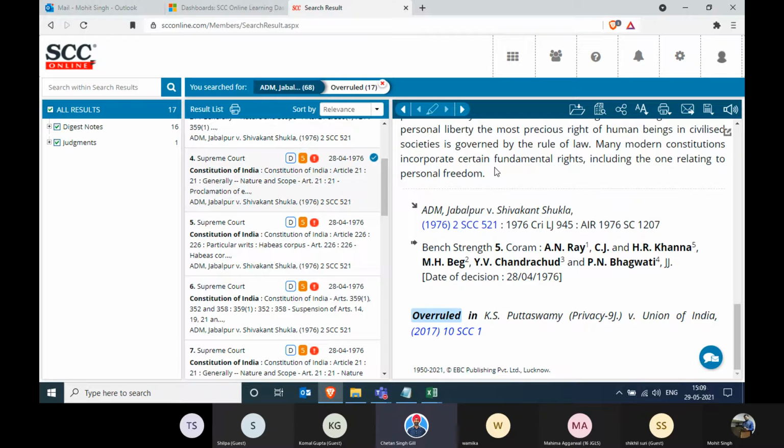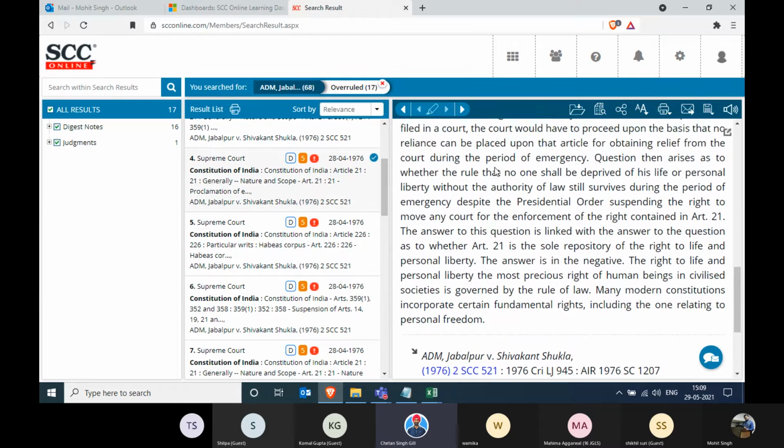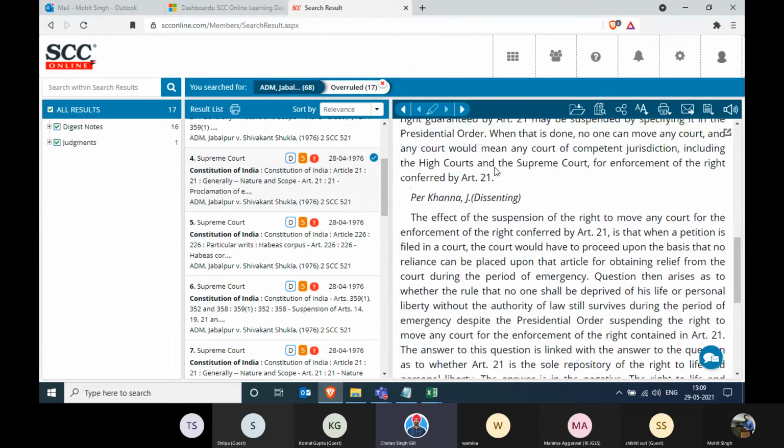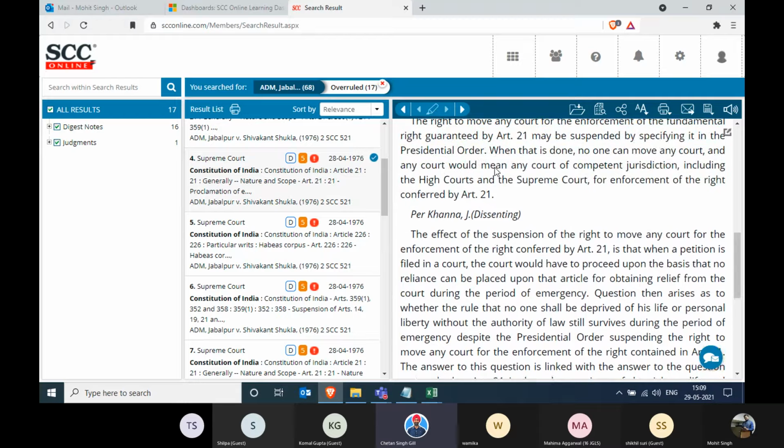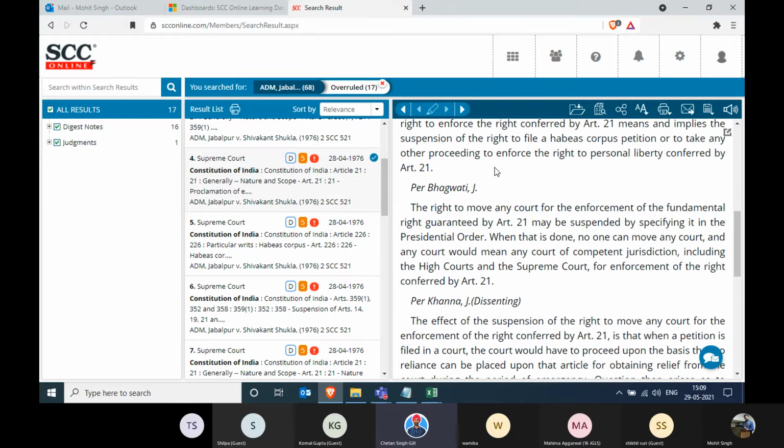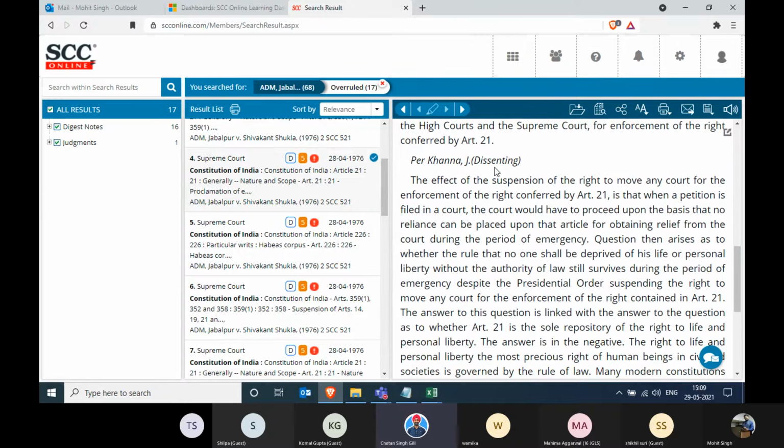Now Mohit was talking about the dissenting opinion, concurring opinion, minority and majority opinion. Let's have a look at this. We have already spoken about how we give you judge-wise opinions, so this is what is happening. But then you come to Justice Khanna's opinion. It says it was a dissenting opinion, and that's given over here. And now Mohit, can you click on the third entry over here?